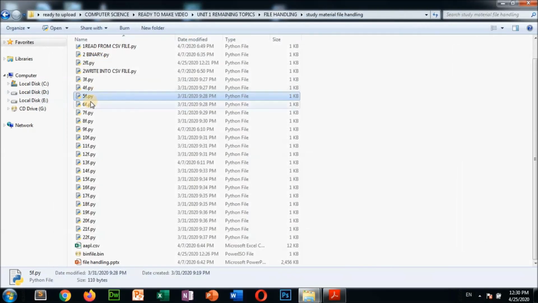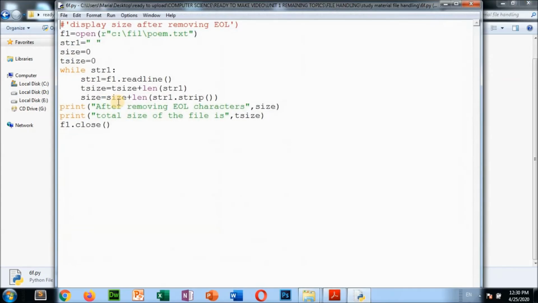Okay, now go to 6. Display size after removing EOL character, that means end of line, slash n, as I told. So here f1 open, this is the same file you are opening, str is a blank string, size equal to 0, total size equal to 0, tsize equal to 0. Two variables are there, initializing the value with 0. While str1, as in the previous example, str1 is equal to f1.readline. So we are reading from the file f1 and storing into str.